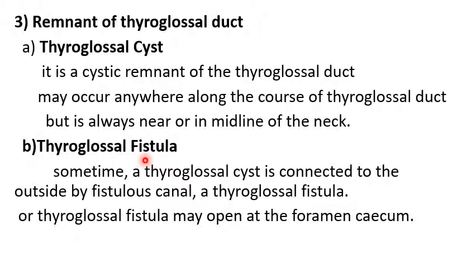Then thyroglossal fistula. Sometimes a thyroglossal cyst is connected to the outside by a fistulous canal. Such a thyroglossal cyst is known as a thyroglossal fistula. The thyroglossal fistula may open at the foramen cecum.